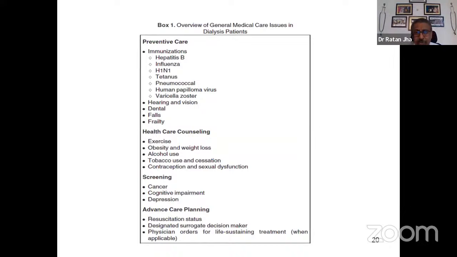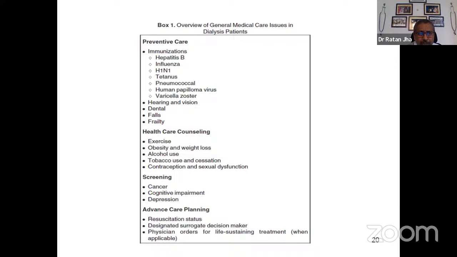So one has to remember, as a treating physician, that dialysis is not only a technical procedure of giving dialysis three times a week in hospital or at home, but there are many other things which have to be done together to give a good quality of life and a longevity of around 5 to 10 years in most of the patients. It is said that preventive care in the form of immunization should be considered. In patients who are elderly, we should look after hearing and vision, because many of them have mild deafness or cataract, and dental problems should be taken care of with appropriate referral, because those will lead to anorexia.